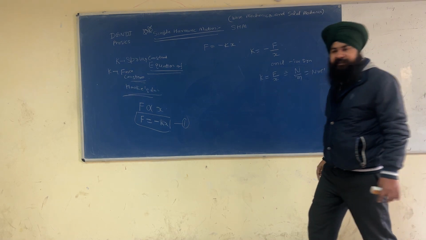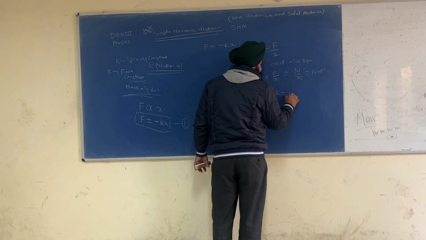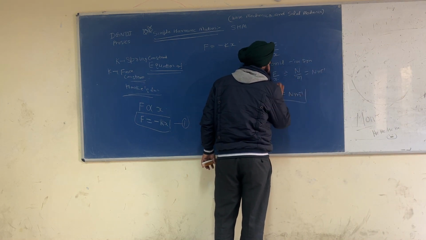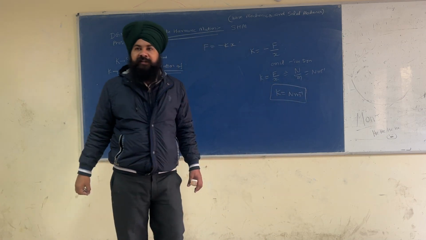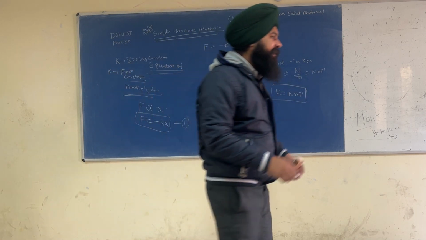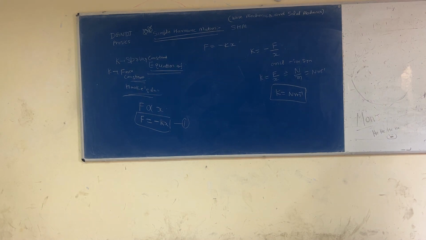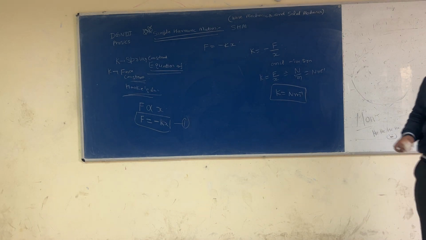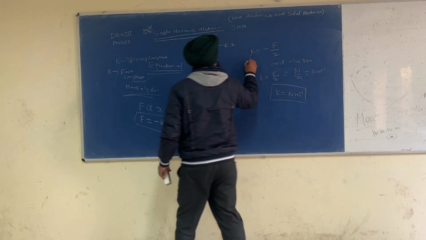This is a question that is usually asked in the viva. What are the units of k? Newton per meter. K is also called the stiffness constant.